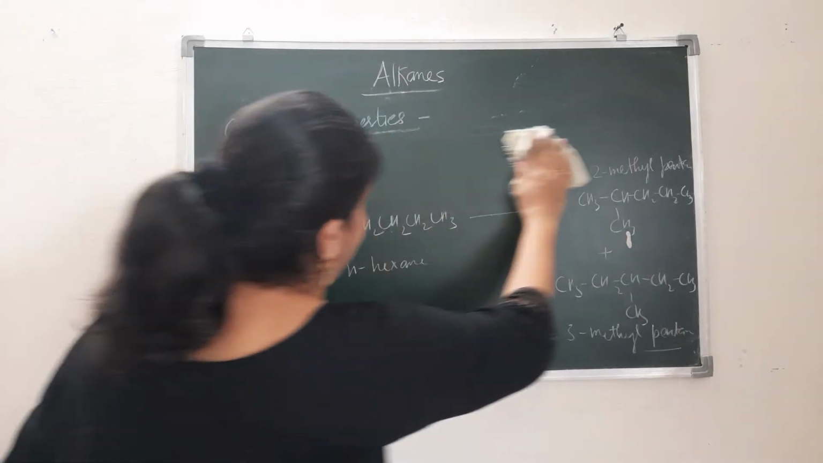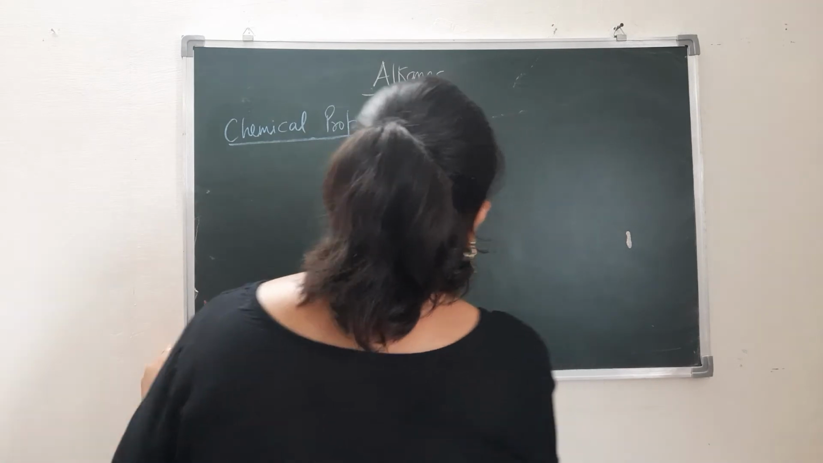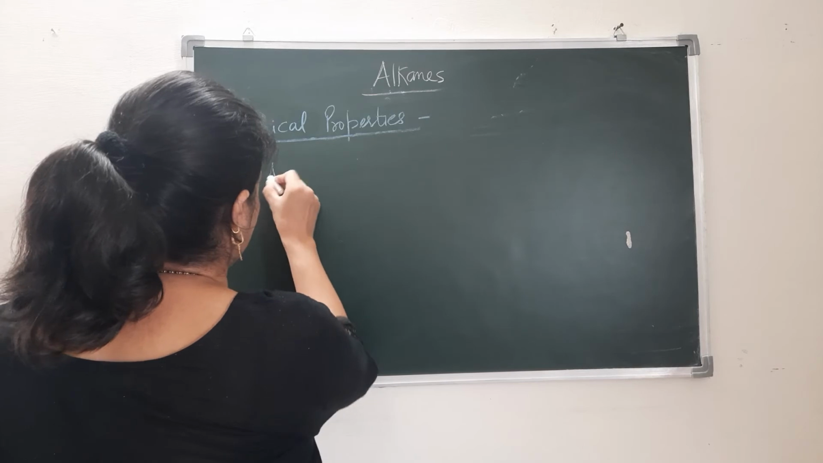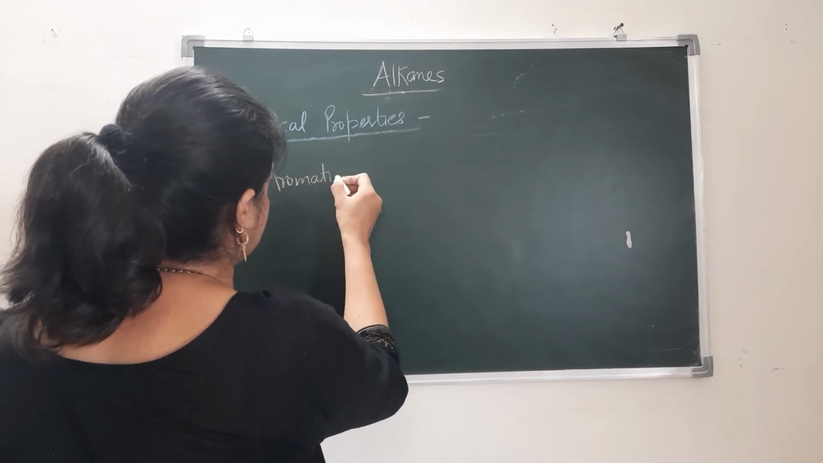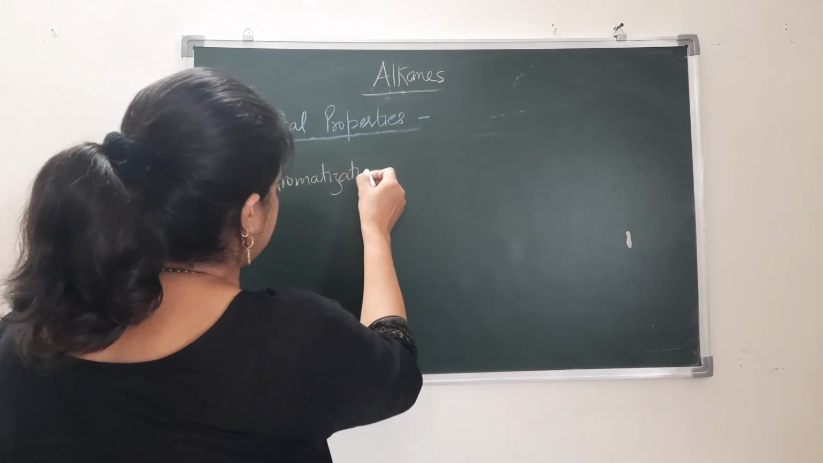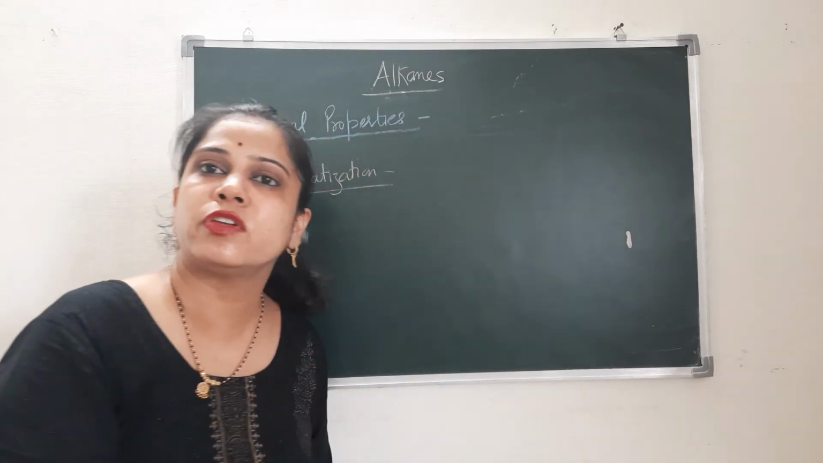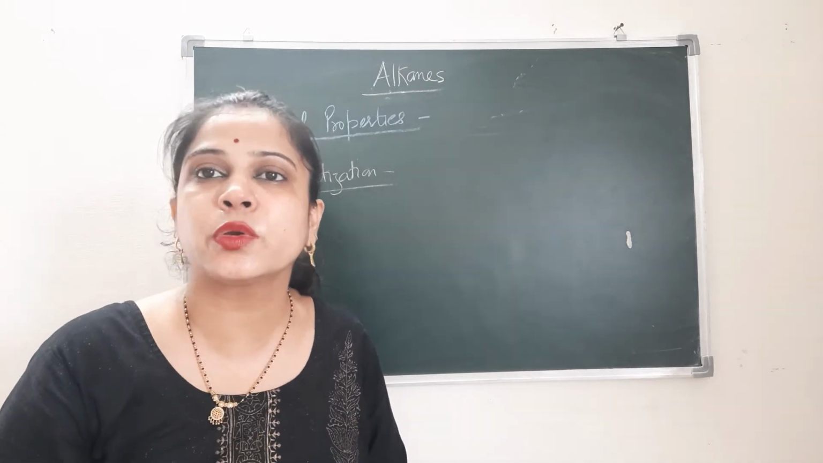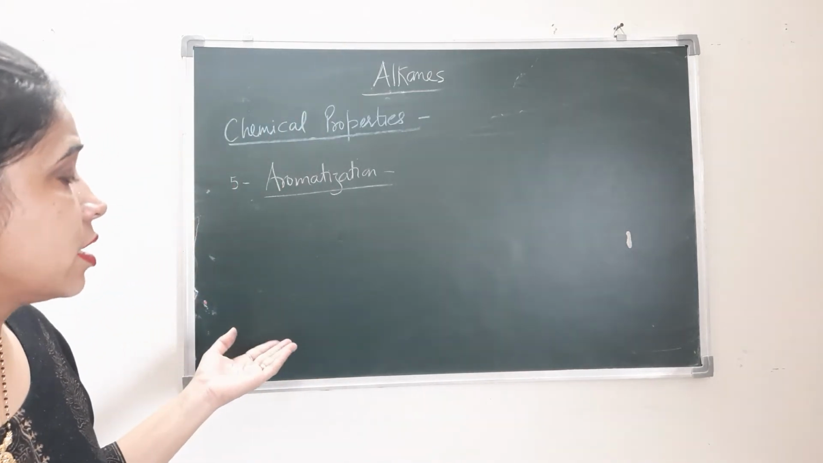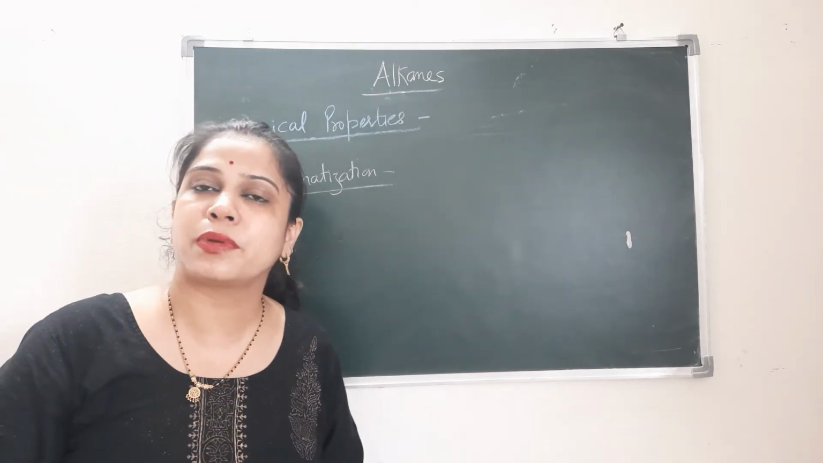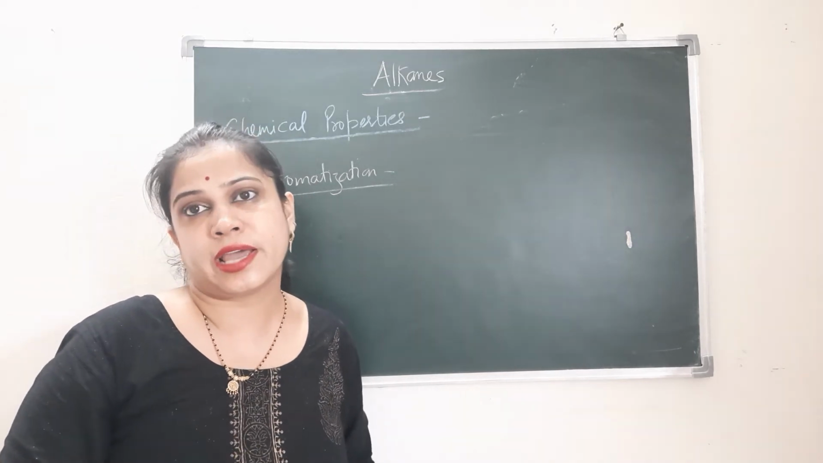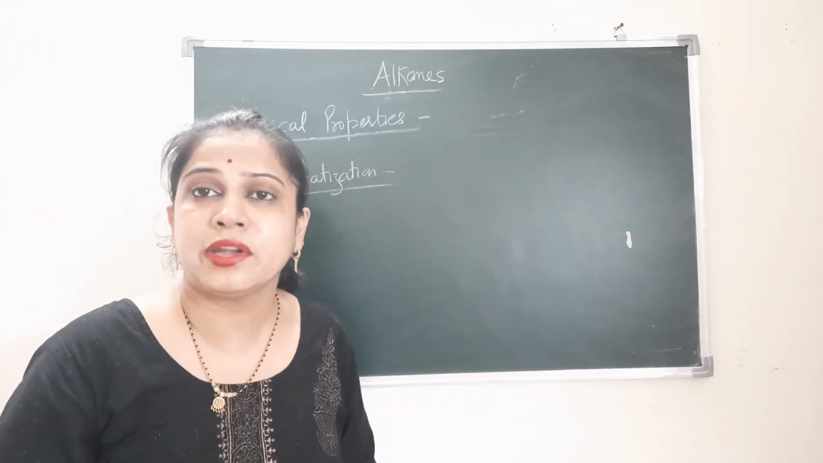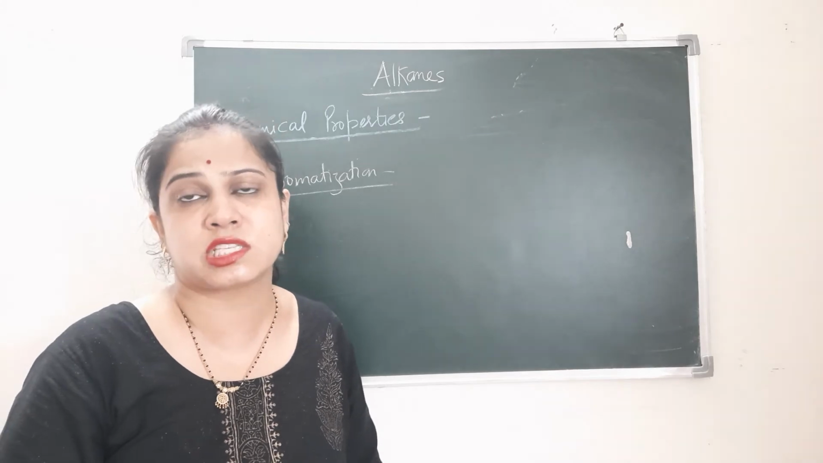Now next come to aromatization. The next reaction is, I think, reaction number 5, aromatization. Aromatization means the reaction in which there will be formation of aromatic compounds, right? Benzene and its substituents through the alkanes, and this reaction occurs in the presence of a suitable oxidizing agent just like vanadium pentoxide at high temperature and specific pressure.